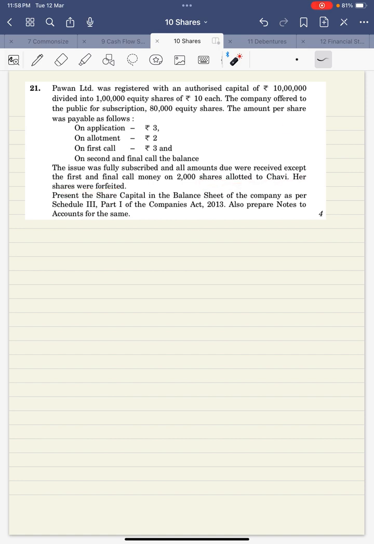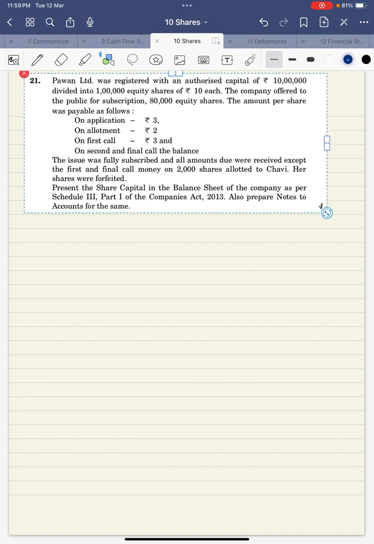That means out of 80,000 shares which were subscribed, 2,000 shares are those on which complete amount is not received, right? What is not received? First call and final call. That means 3 and 2. 5 was not received, 5 was received. And these shares were forfeited. So out of 80, remove 2,000. So you will get 78,000 is subscribed, fully paid up, and 2,000 is subscribed and not fully paid up. Since these shares are forfeited, this will go to share forfeiture. So this question does not have any subscribed and not fully paid up. Okay, so let us quickly draw the balance sheet of this question.